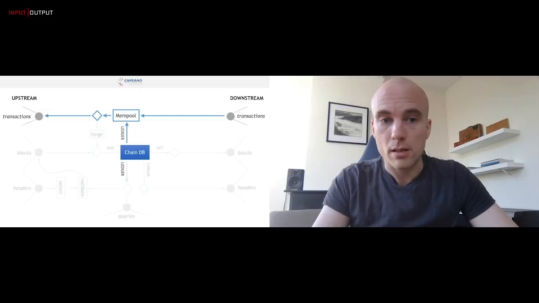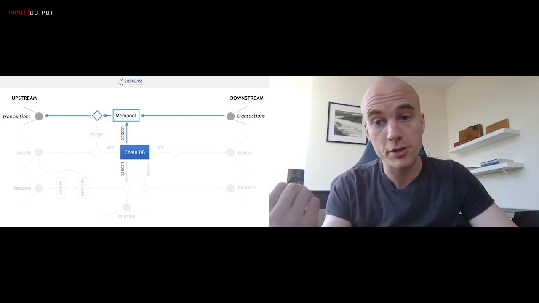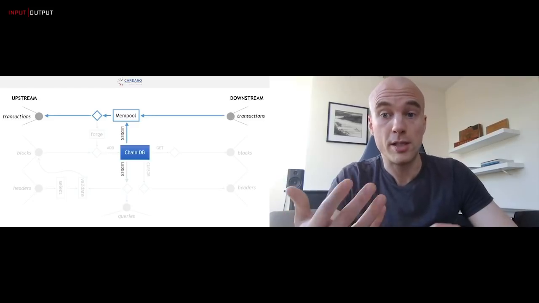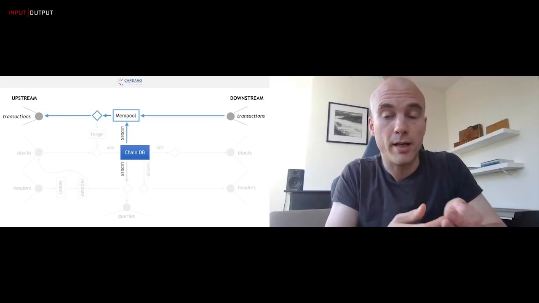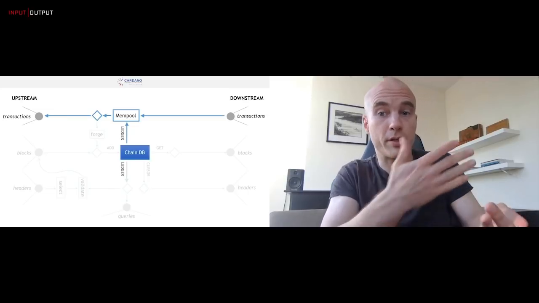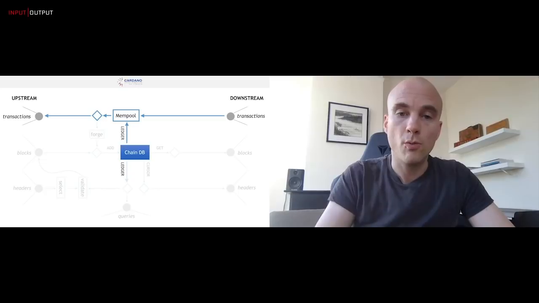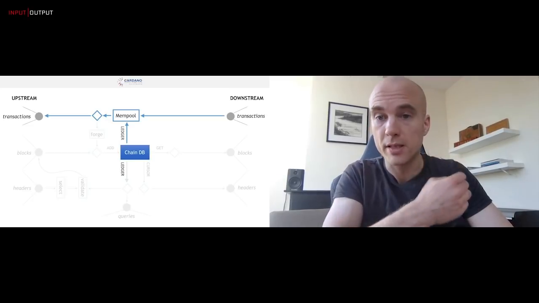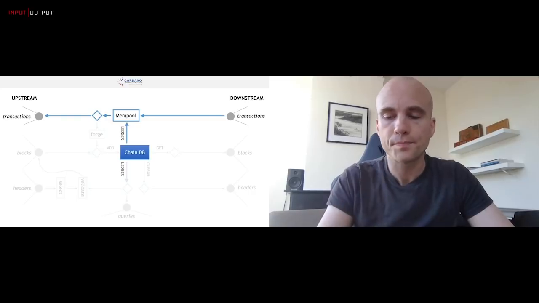Now, that same ledger state is also used for many other things. For example, when we get transactions from our downstream peers, this is the opposite order here. So we get transactions from our downstream peers. We need to validate those transactions. Of course, validation of a transaction also is with respect to a particular state of the ledger, right? The transaction is valid or invalid with respect to the transactions that came before. So when we validate a transaction, we again need that same ledger state. Once they are found to be valid, we add them to the mempool, and then our upstream peers can request those transactions from us.